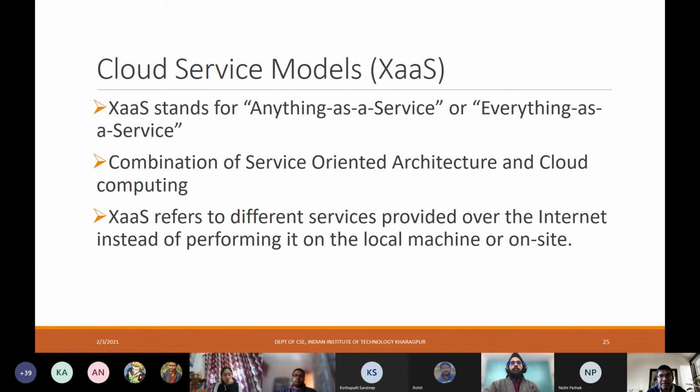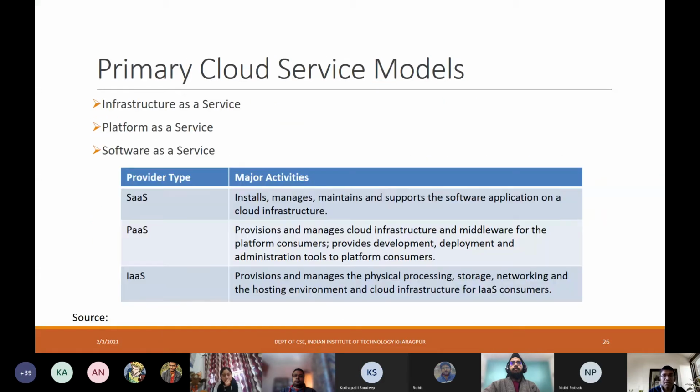So it provides a combination of service-oriented architecture and cloud computing. These different types of services, as I will show you shortly, are made available for use through the adoption of service-oriented architecture sitting on top of cloud computing. Once again, just to recap, we'll start with the primary cloud service models, and then we'll go to the other different types of service models.